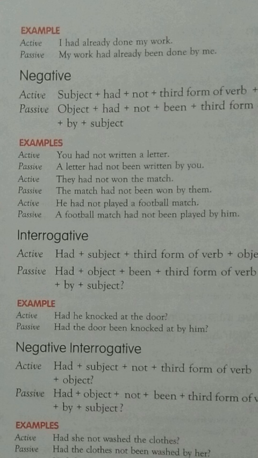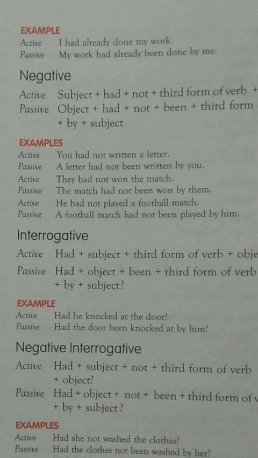In between the helping verb had and the main verb, in the middle of these two we will use the word been. I had already done my work, my work had already been done by me. I had written a letter, a letter had been written by me, in this manner.